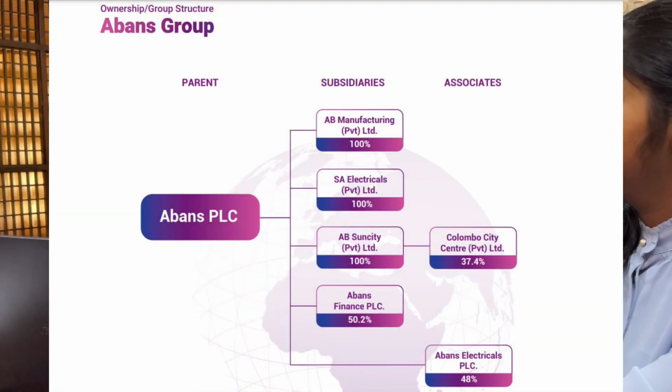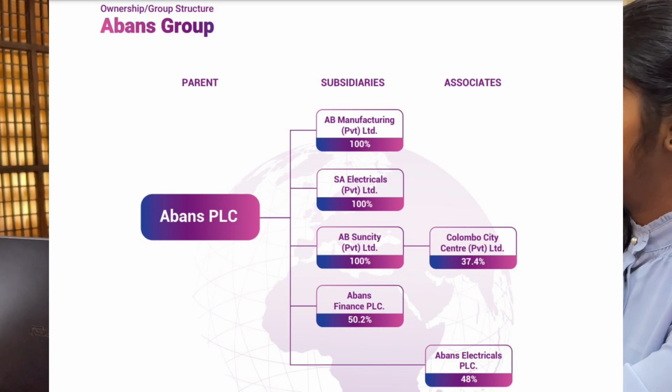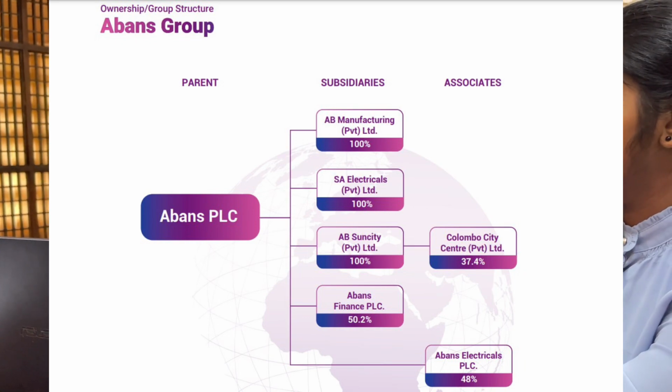A parent company is an entity that owns the voting shares in another company to control its management and operations. The control usually comes from holding more than 50% of the subsidiary's voting stock. A subsidiary is a company that is controlled by a parent company through majority ownership. Let's take an example. Our Abans PLC is a parent company and our subsidiaries are AB Manufacturing Private Limited, SA Electricals Private Limited, AB Sun City Private Limited, and Abans Finance PLC.